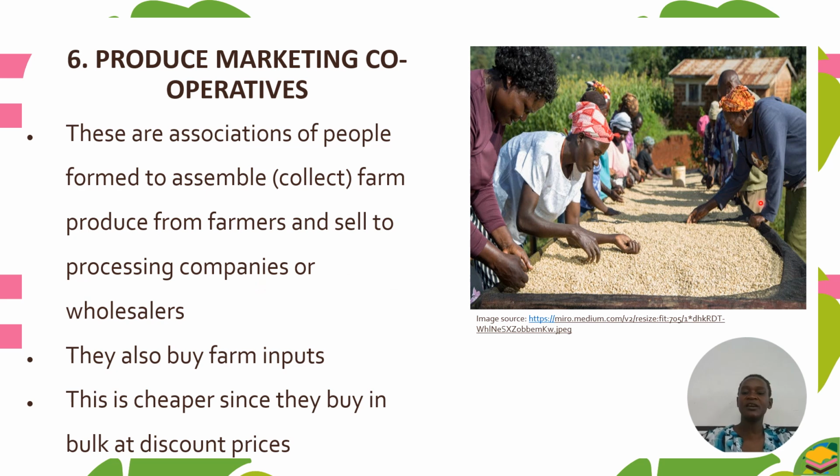The picture here is showing farm cooperative members grading the produce. Later on they will pack it, then sell to the processing company.